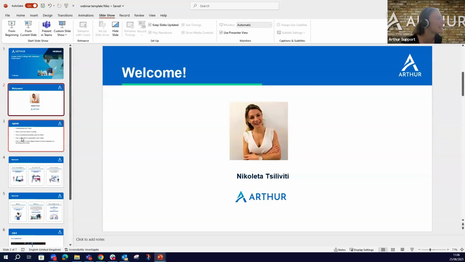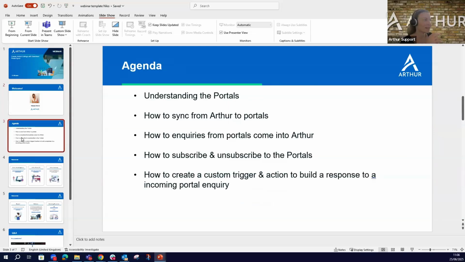My name is Nicoletta, and this is our agenda. We're going to understand what the portals are, how we can sync from Arthur to the portals, how inquiries from the portals come into Arthur, how we can subscribe and unsubscribe, and how we can create a custom trigger and action to build a response to an incoming portal inquiry.